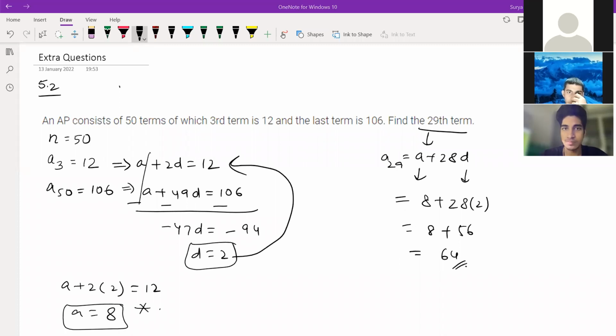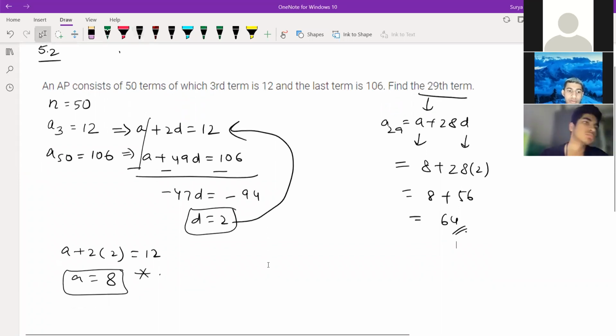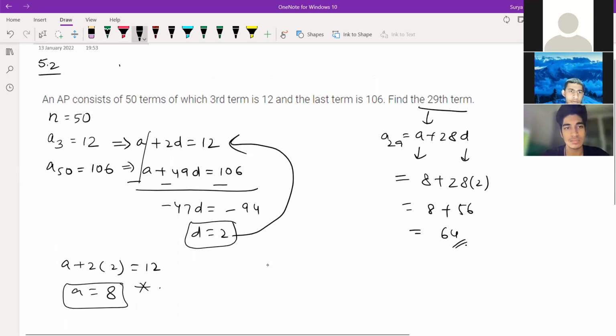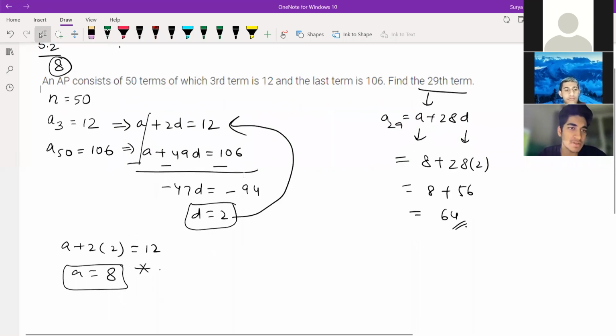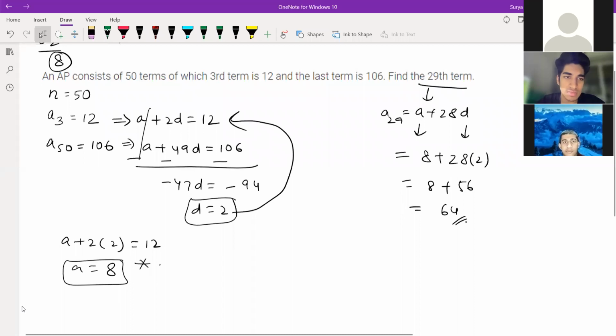You are having doubt in question number 9th also, right? Yes. 9th is much easier. You have done all the questions. Anyone having doubt in this question? Question number 8. No, sir, we had also solved it, right? Okay, so we are fine. We have already done this, no sir, in previous classes. Yeah, we have done.